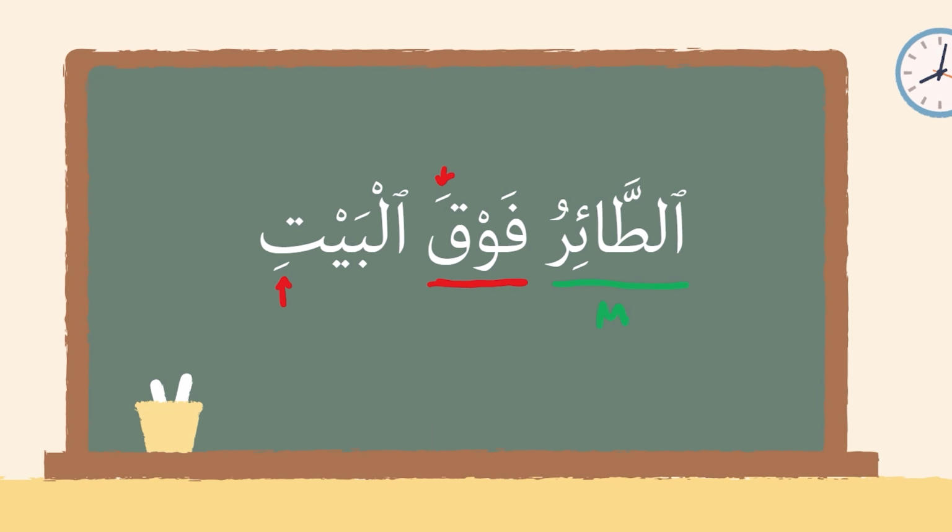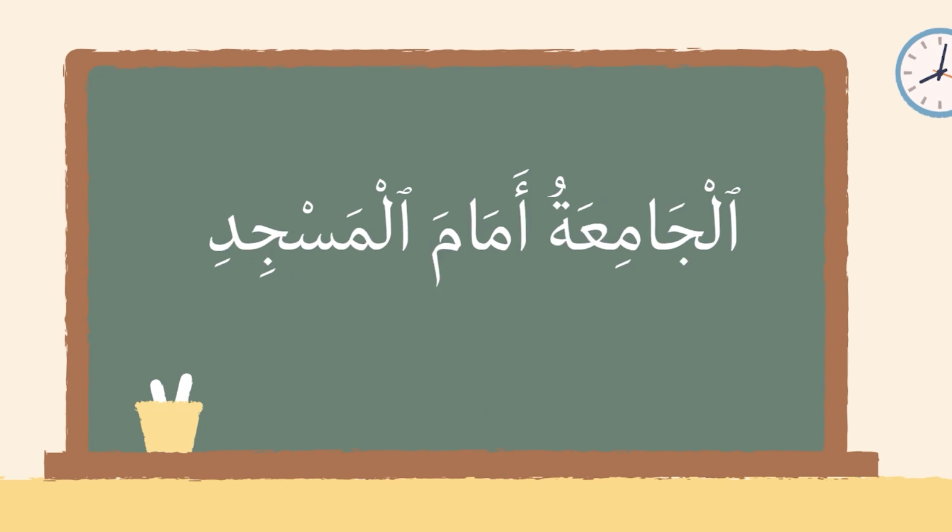It's majroor. So if we don't find after the mubtada our typical singular ism in the state of rafa that's indefinite, but we find a harf jar, or we find a mudaf or mudaf ilayhi fragment, or a dharf and mudaf ilayhi fragment, then we know that it takes the place of the predicate. And so fawqa al-bayti is our khabar in this sentence. And so we're going to have an implied is here: at-ta'iru, the bird, is fawqa al-bayti, above the house.